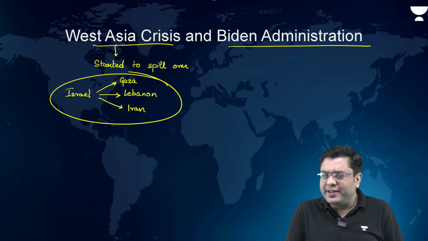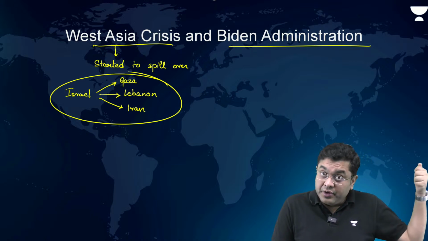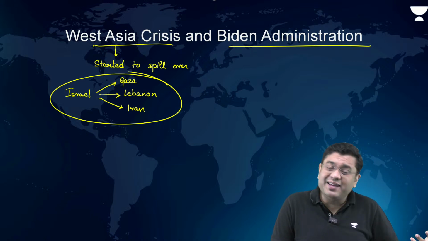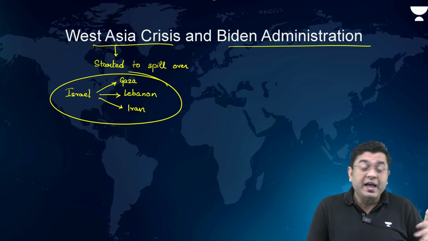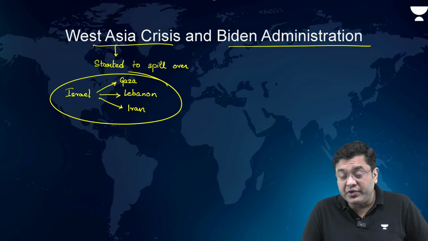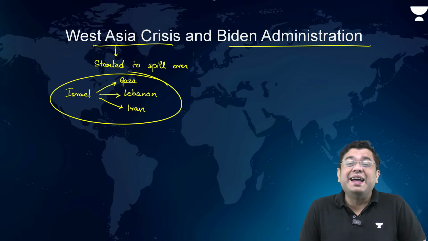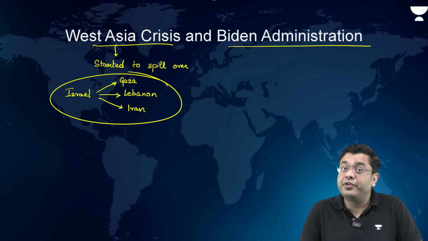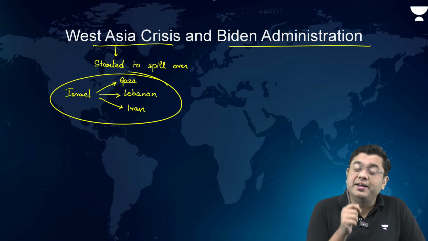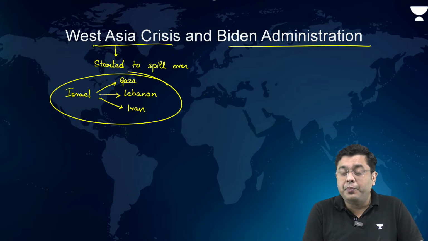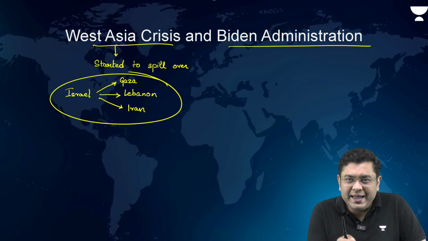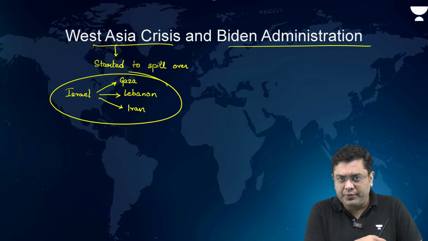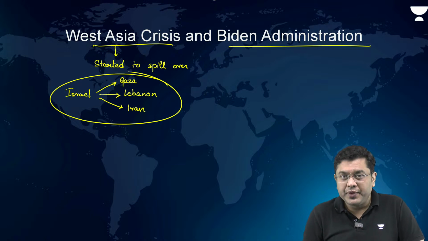For this, Biden received a lot of criticism. As per estimates by Brown University, since the onset of the conflict in West Asia, the US has provided arms, ammunition and support worth $17 billion to Israel.